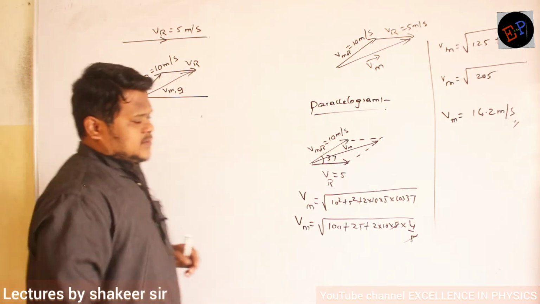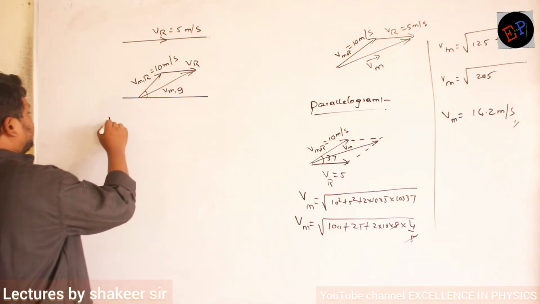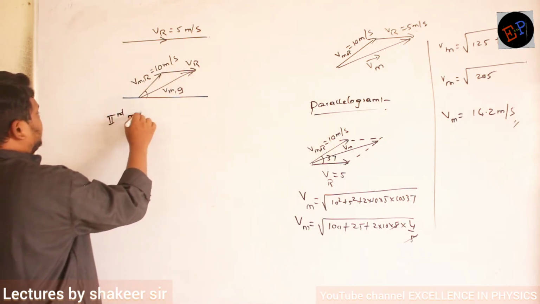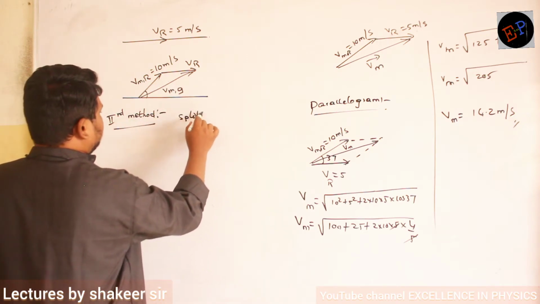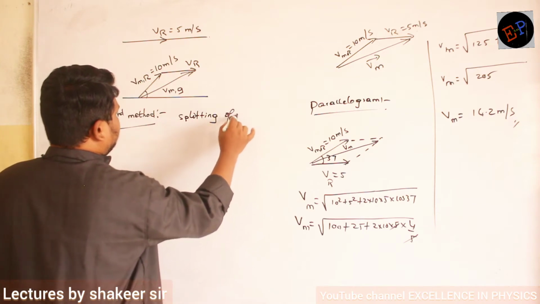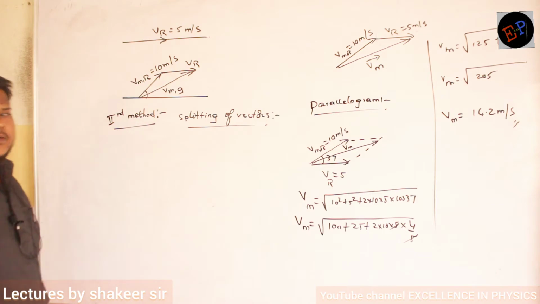Okay. So the second method is by using splitting of vectors. I want to split vectors into components and then do the calculation.